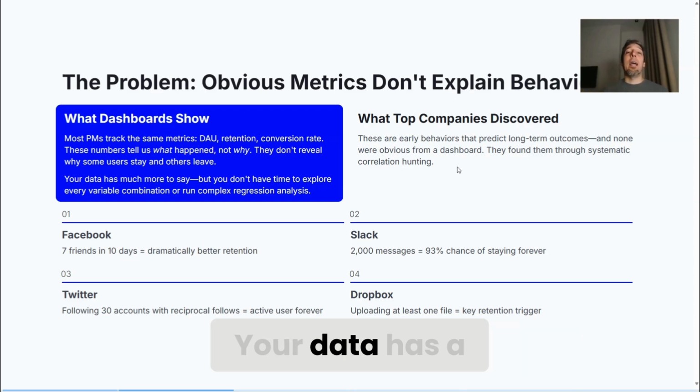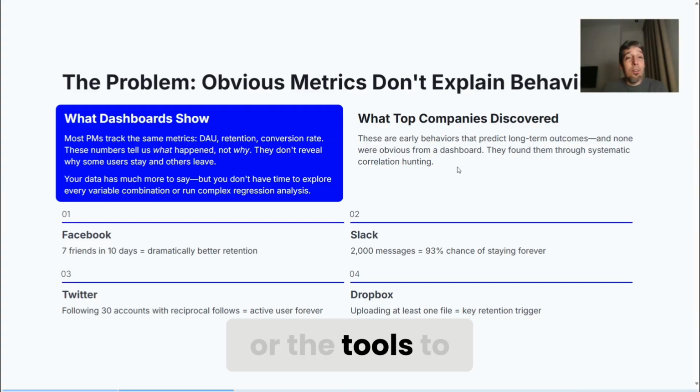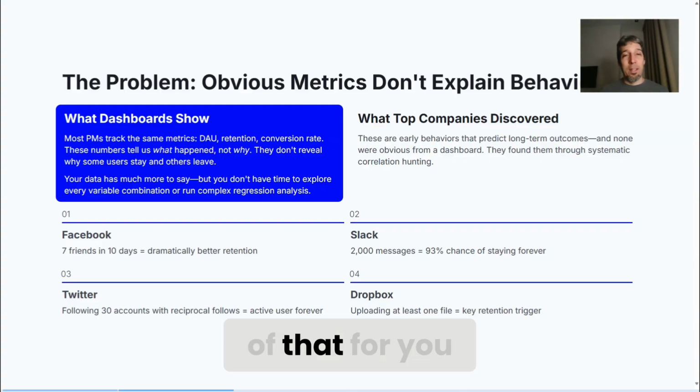Your data has a lot more to say, but you don't have time to explore every possible variable combination, or the tools to run those complex regression analyses are very difficult. AI can simplify all of that for you.